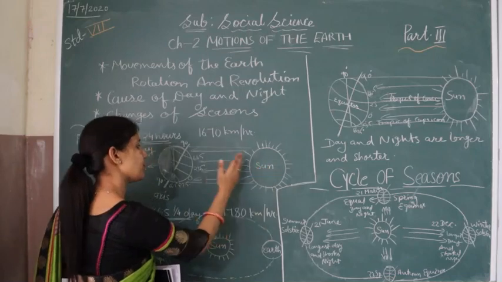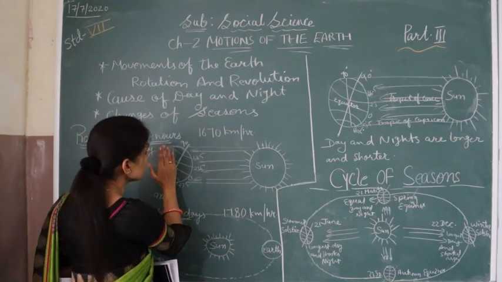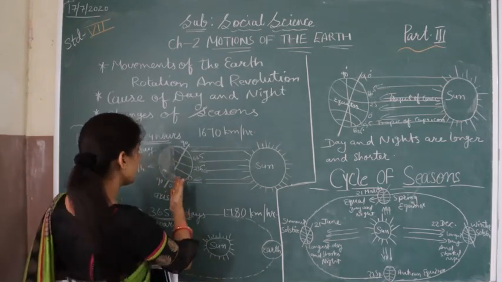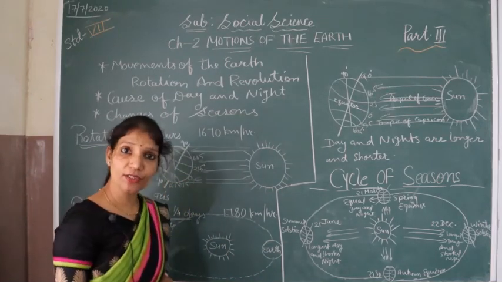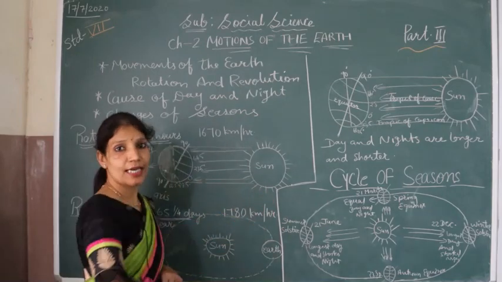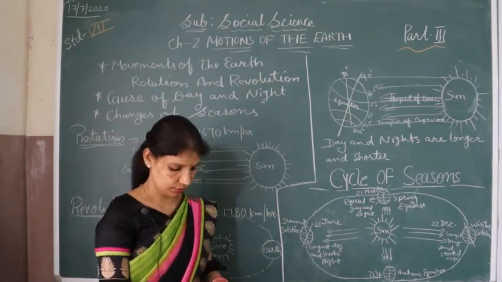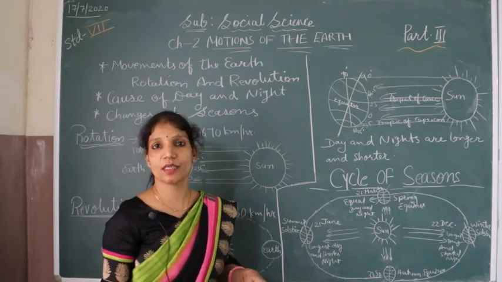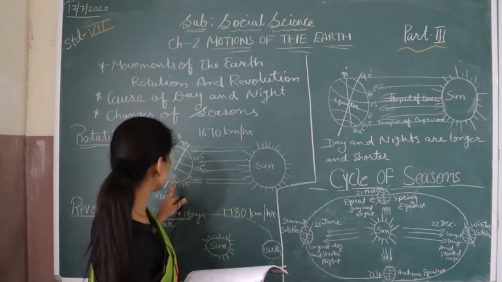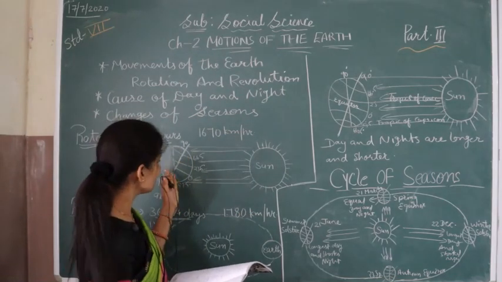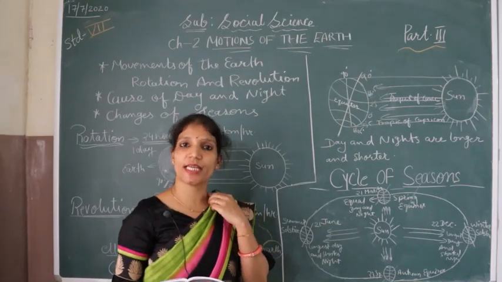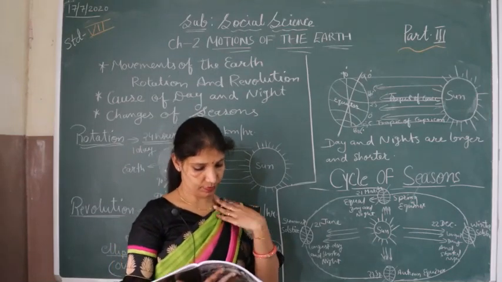तो sun की rays सिर्फ आधे part पे पड़ेगी. This part experiences daytime, and the remaining part which does not have the light of the sun is the dark side of the earth. This is the night time of the earth. In such a way the days and the nights occur when the earth rotates on its own axis. जैसे जैसे ये rotate करता रहेगा, change होगा, then the areas of night and day will change.